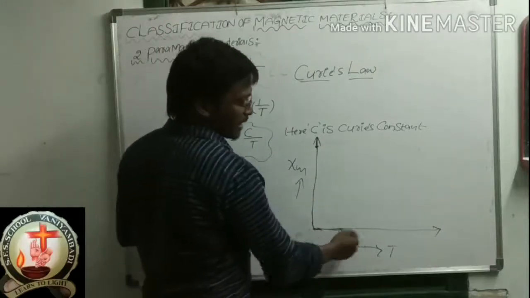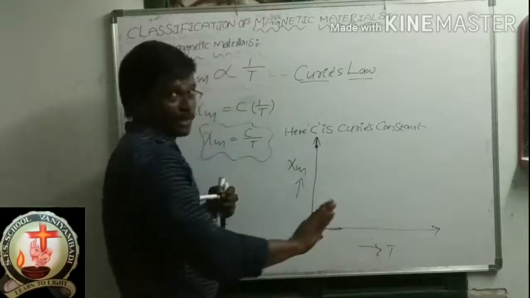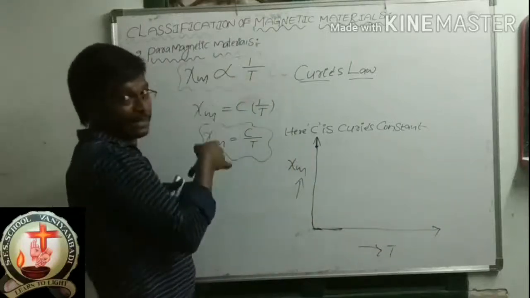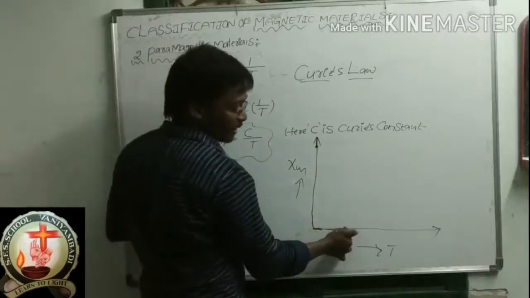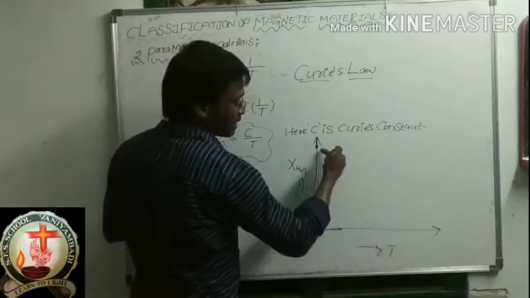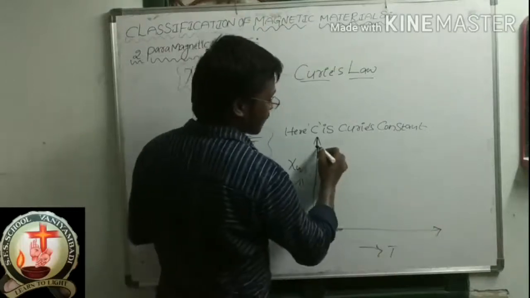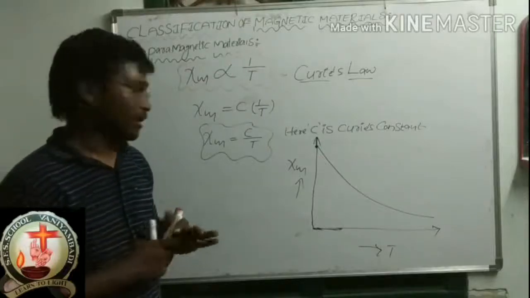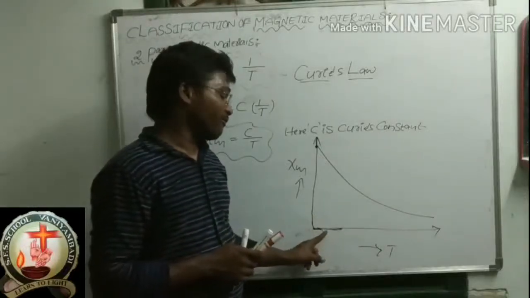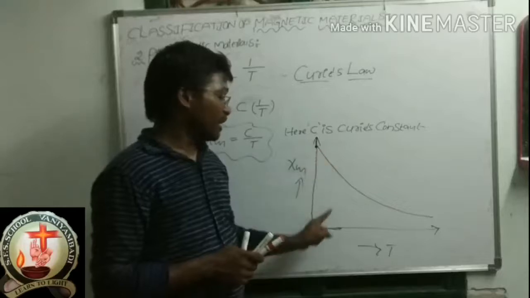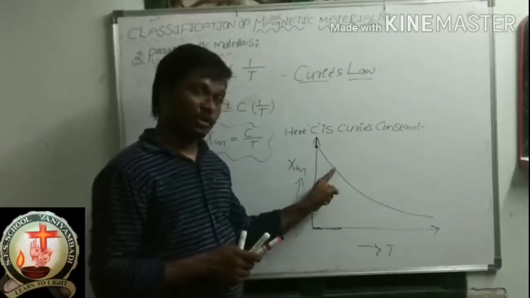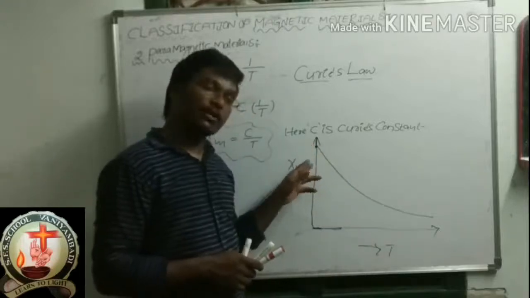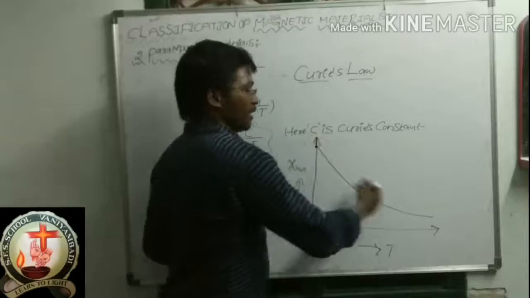So the temperature value is increasing continuously. Temperature increasing means the other value will decrease. Temperature is increasing, 5, 10, 20, 30, 40 like that, and this value continuously decreases. It is increased by 5, it will decrease somewhat. It is increased by 10, it will decrease somewhat. Like that, as the temperature value increases, the susceptibility value decreases. So this is the graph.